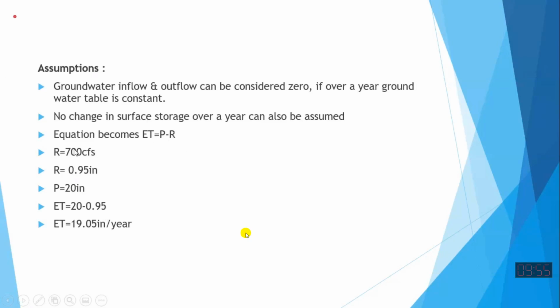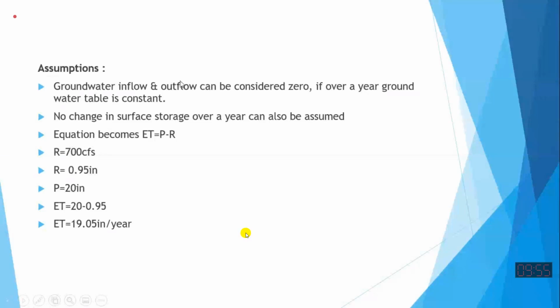Rainfall is already in inches. Surface runoff of 700 cusecs you have to convert into inches. For one year, how much water is coming? You can calculate 700 times the seconds in a year, so you will get cubic feet of water coming to the area.